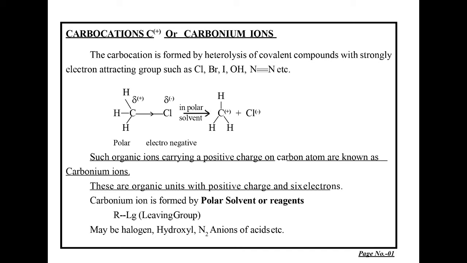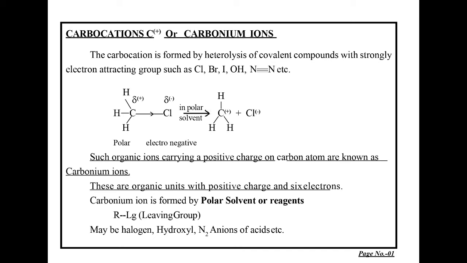One of the most known examples is CH3Cl, that is, methyl chloride, which ionizes in a polar solvent and gives you the methyl carbonium ion and chloride ion. The cause behind this is the carbon-chlorine bond. The chlorine atom is highly electronegative. Due to its high electronegativity, the electrons of the covalent bond are more attracted towards the halogen atom and thus the bond becomes polar, and when it is placed in a polar solvent, it ionizes this compound into the methyl carbonium ion.